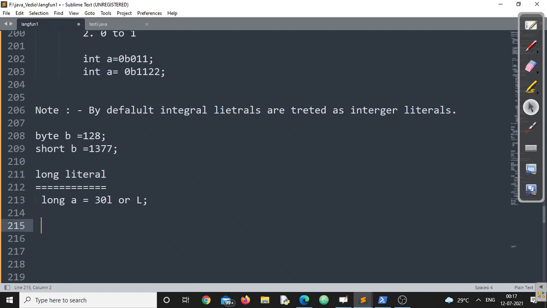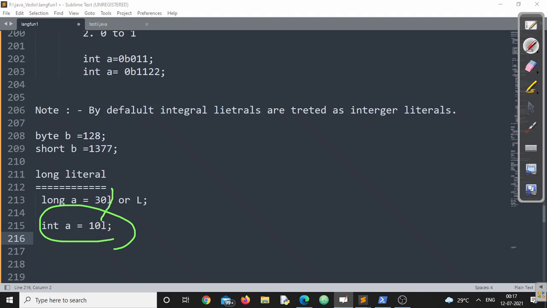Now if I store it like that, n is equal to 10L, is this valid or invalid? You will say, sir, this is completely invalid, because you are going to store a long literal into an integer, which is not possible because Java is very strongly typed. We cannot store a higher literal into a lower data type.